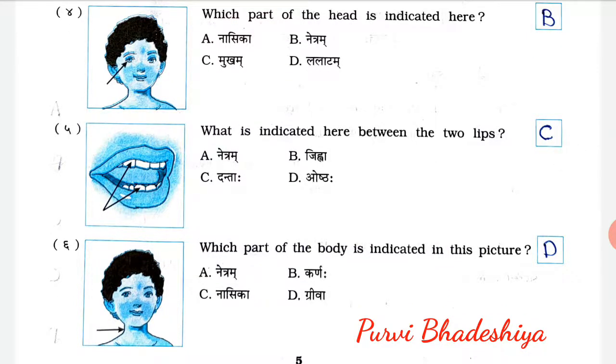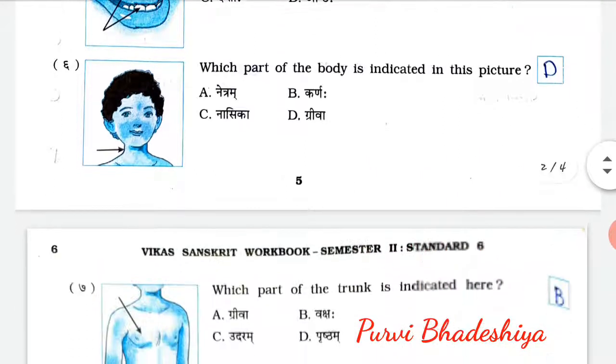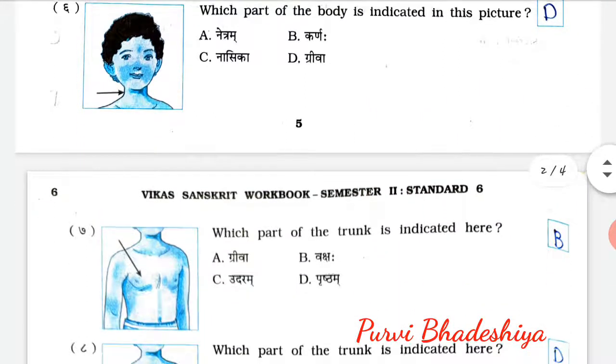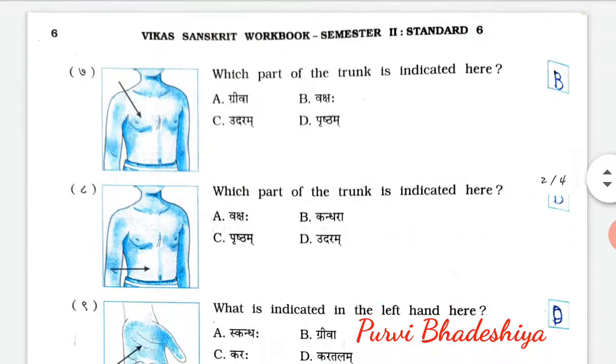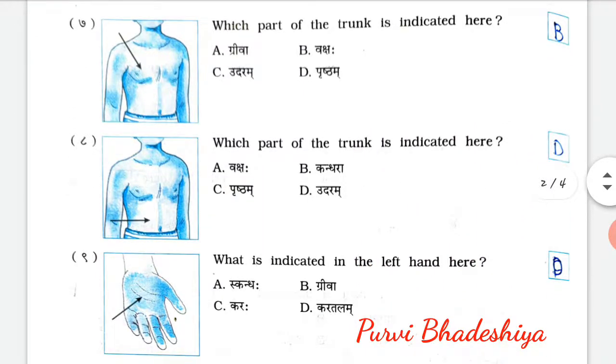Fourth number, which part of the head is indicated here? So the answer is B. Netram. Fifth, what is indicated here between the two lips? So the answer is C. Dantaha. Sixth, which part of the body is indicated in this picture? So the answer is D. Griva. MCQ number 7, which part of the trunk is indicated here? So the answer is B.